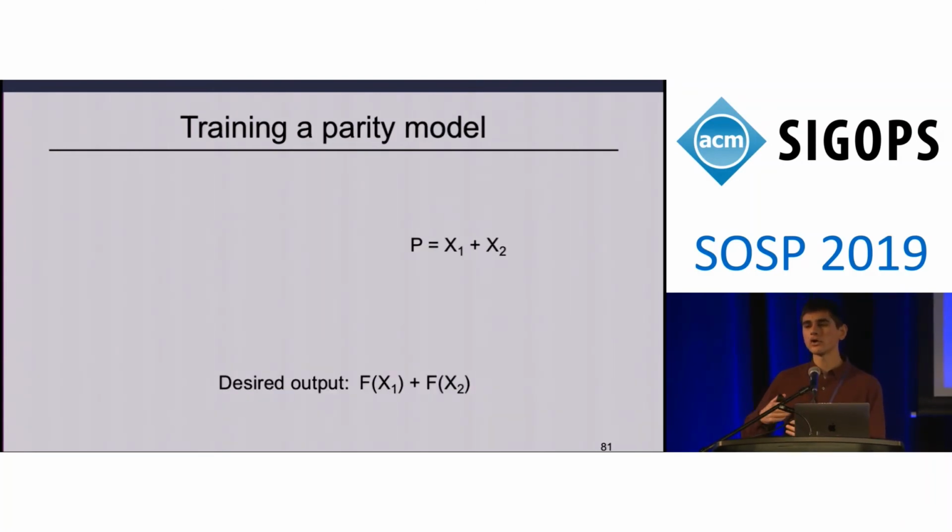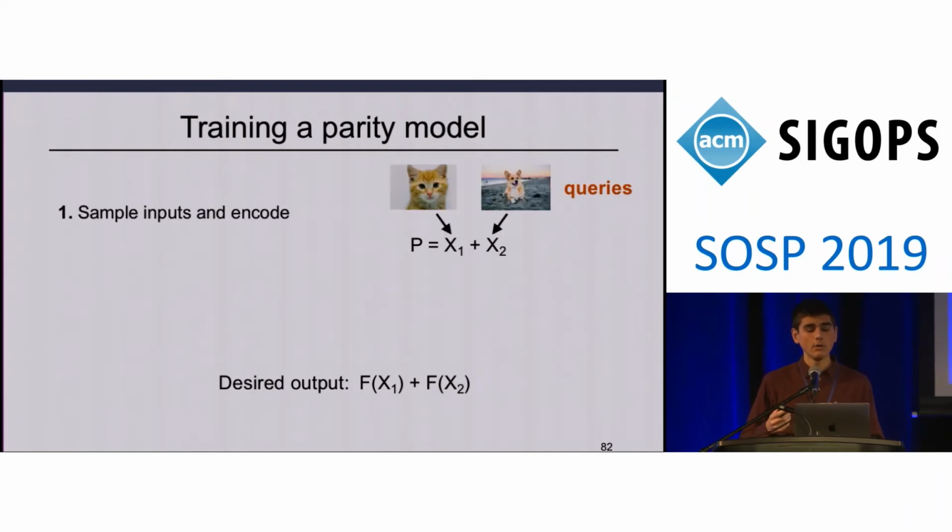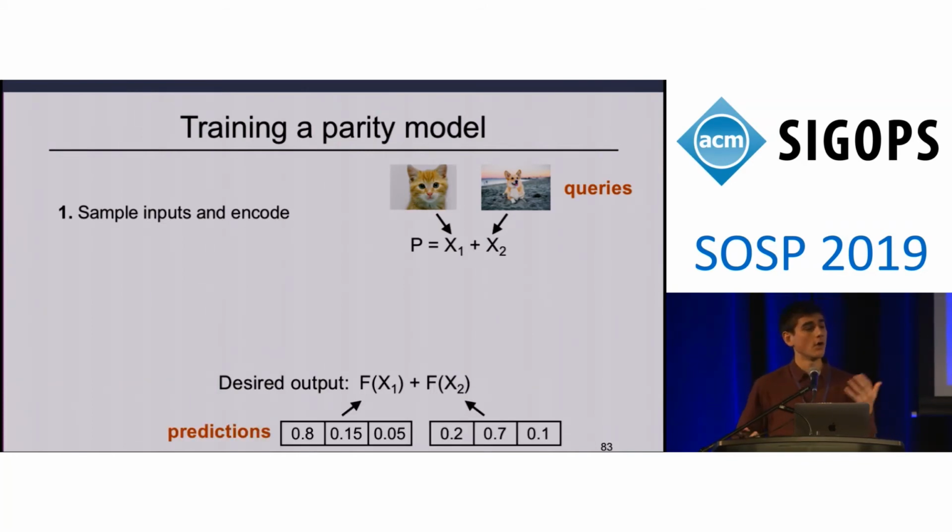So now that we know the structure of the inputs to our parity model as well as its desired outputs, we're ready to describe how we train a parity model. When we train parity models, we sample inputs from some underlying data set that's representative of queries that will be dispatched to our system. And we encode them together to generate parity queries. Here I'm showing encoding being performed as pixel-wise summation across these two image queries. We similarly generate the desired output from our parity model by taking the predictions that would result from inference over these inputs and combining them together. Here I'm once again showing predictions as the list of probabilities associated with a classification problem.